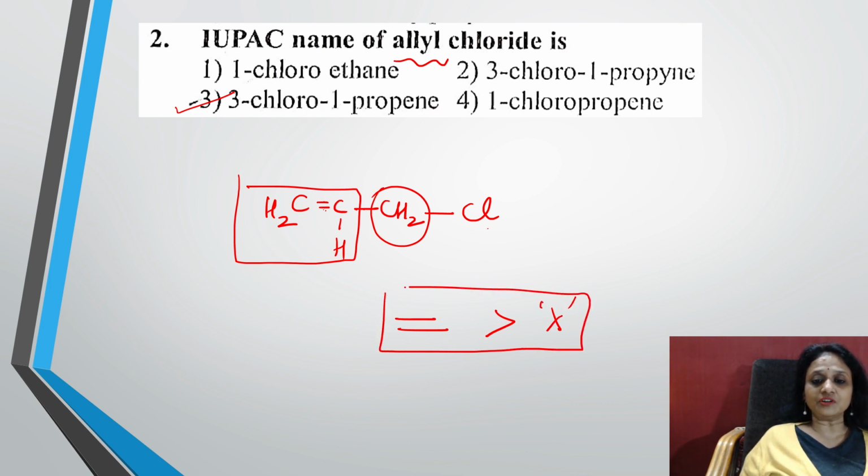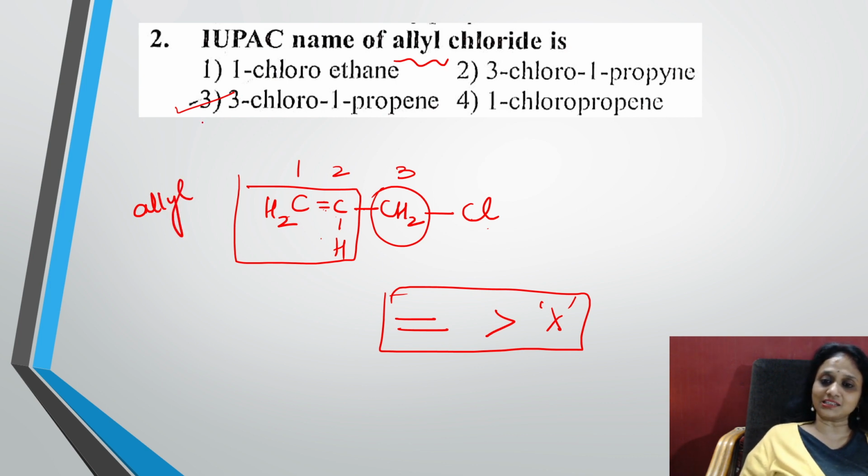So how will you start? It is first carbon, second carbon, third carbon. So to the third position you have a chlorine: 3 chloro prop 1 ene. Perfect. So this is an allyl group, and the one which is matching is the third option. Easy.